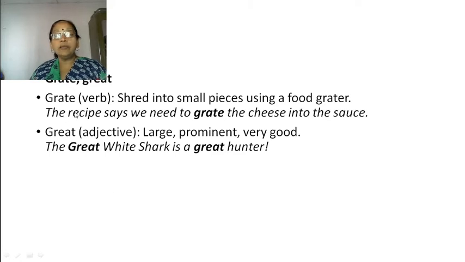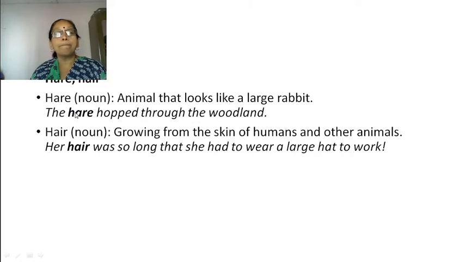Difference in spelling, pronunciation same. Hare, hare: an animal that looks like a large rabbit. The hare hopped through the woodland. Hair: hair growing from the skin of humans and other animals. Her hair was so long that she had to wear a large hat to work. See the difference? Spelling is different, pronunciation is same.